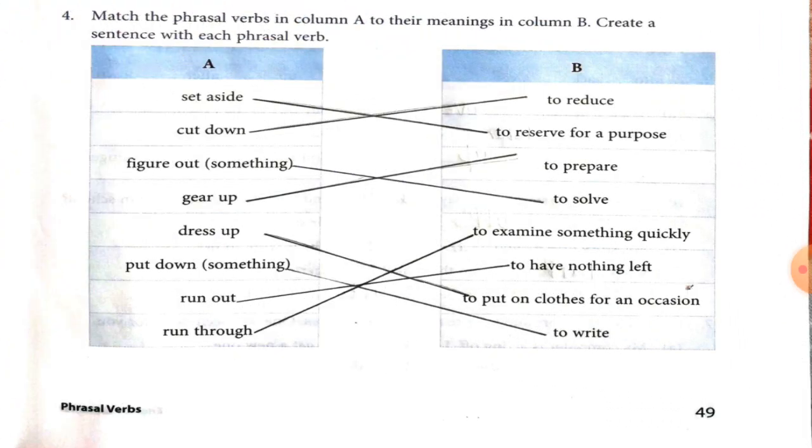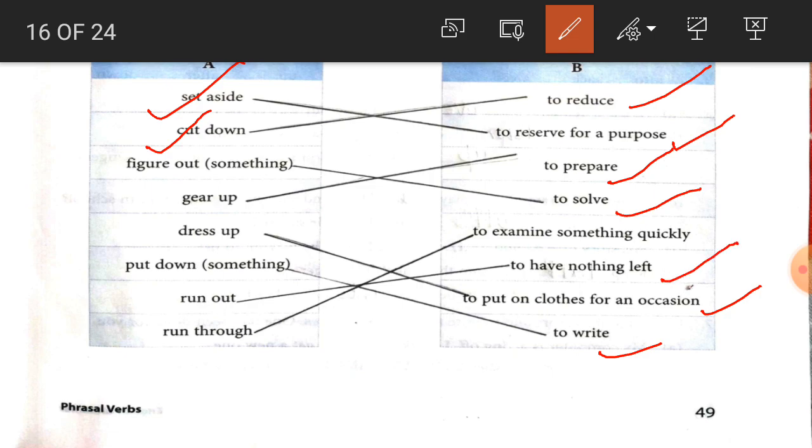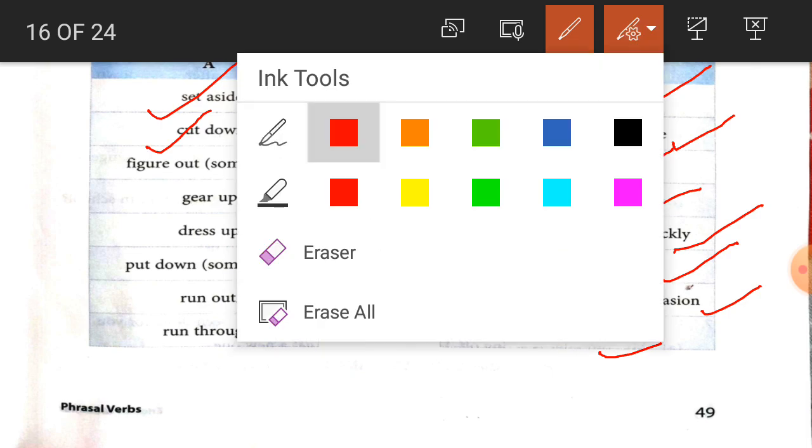Now next student, here there are some phrasal verbs and the meaning is given, so we have to match it. Number 1, set aside. It means to reserve for a purpose. Now second one, cut down, to reduce. Figure out, to solve. Gear up, to prepare. Dress up, to put on clothes for an occasion. Now next one, put down, to write. Run out, to have nothing left. Run through, to examine something quickly. So these are the meanings of the phrasal verbs.